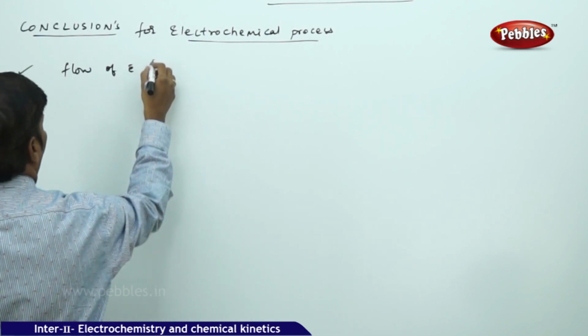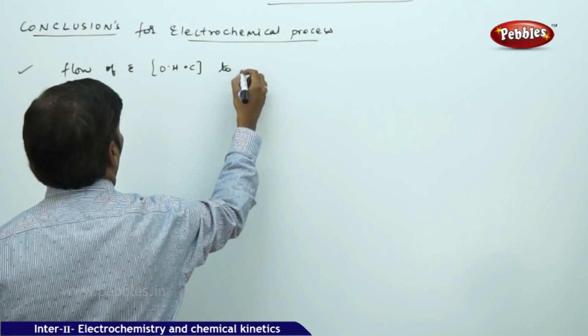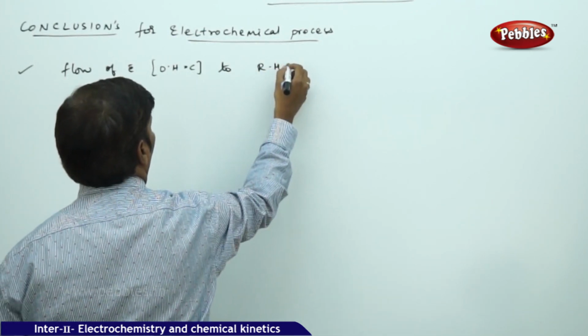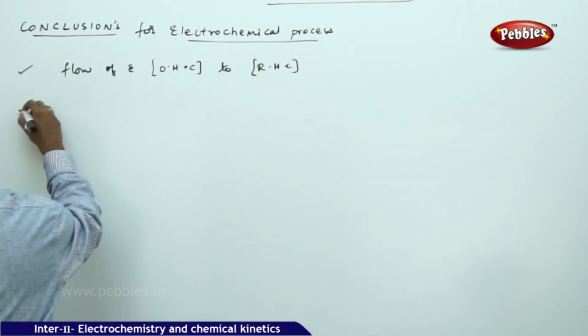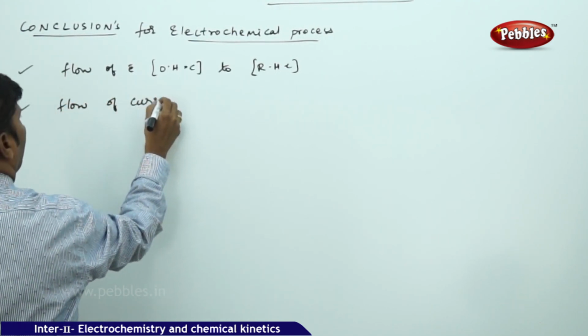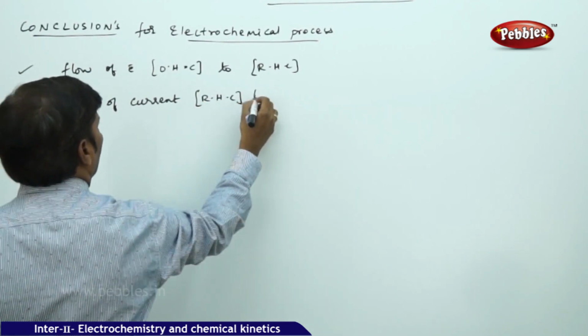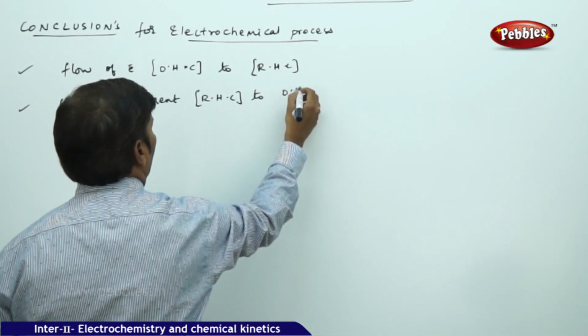Flow of electrons is always from the oxidation half cell to the reduction half cell. Next, flow of current is reverse. Flow of current is from the reduction half cell to the oxidation half cell.